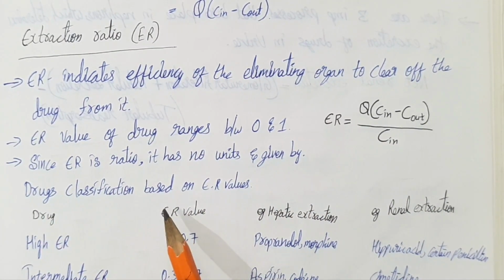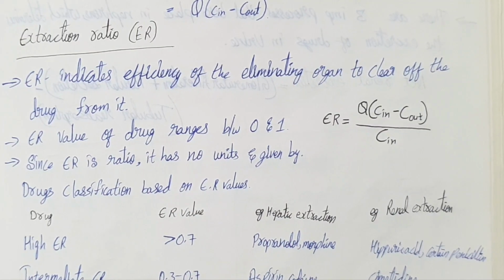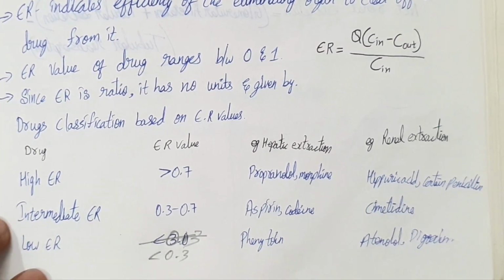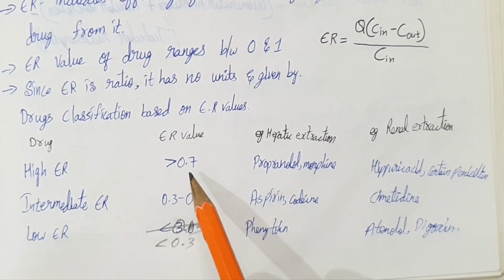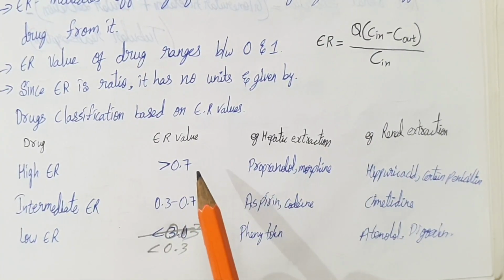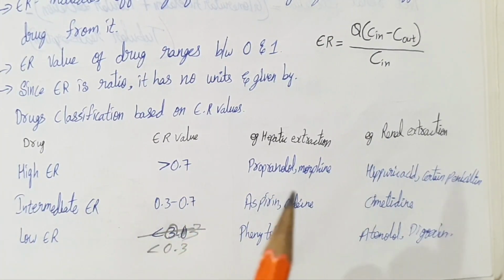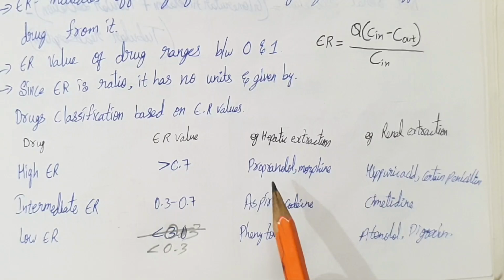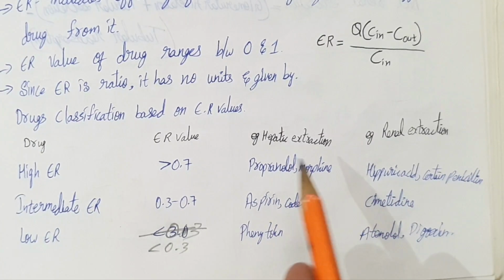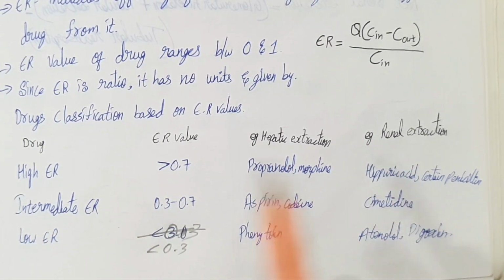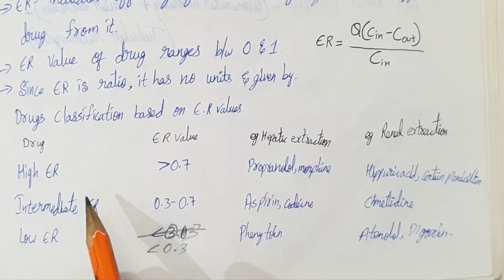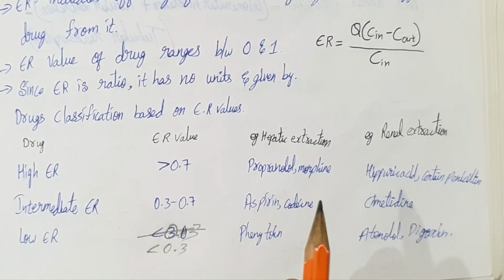Let's see the drugs classification based on ER values. First one, we have high ER. When the value comes more than 0.7, the drug is efficiently removed. Examples: propranolol, morphine for hepatic, and penicillins for renal. For intermediate extraction ratio, we say 0.3 to 0.7.